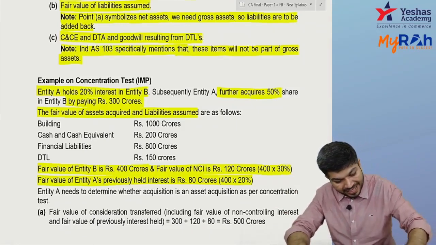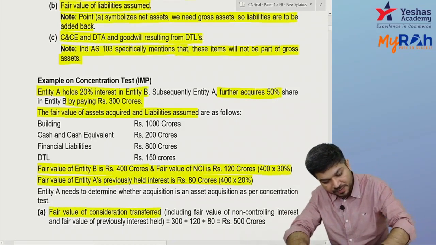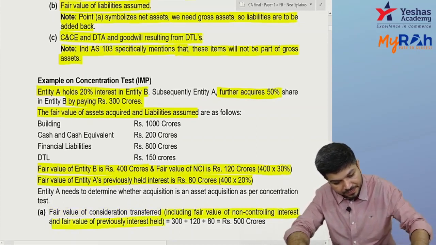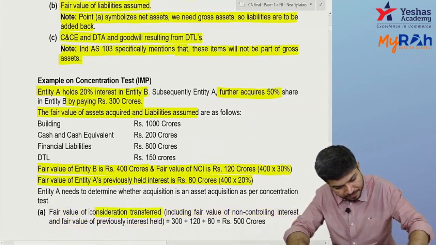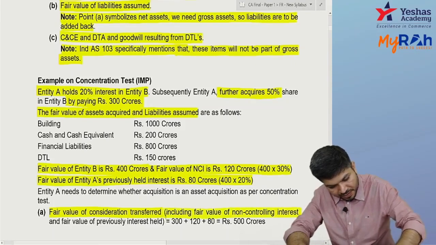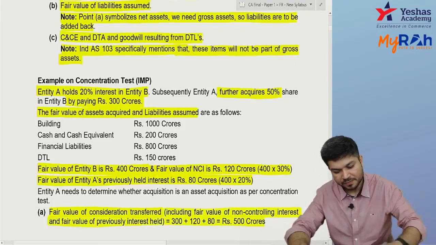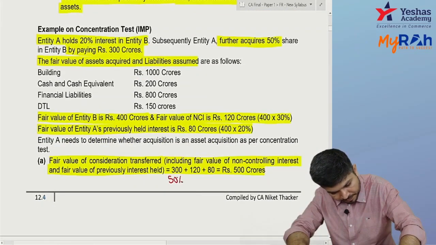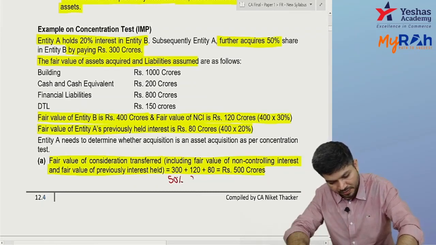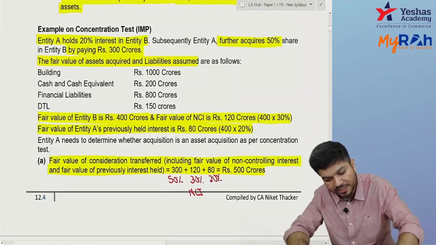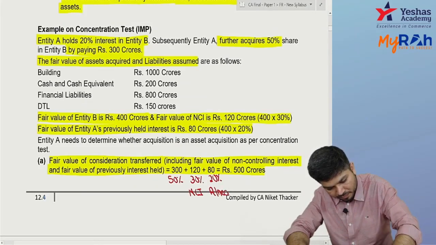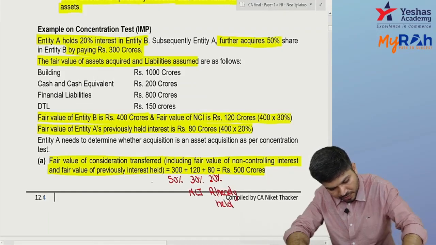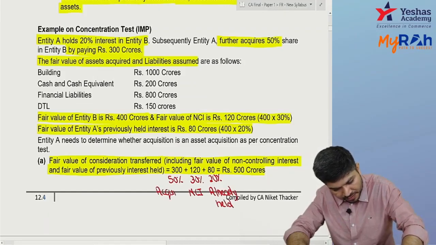So fair value of consideration transferred, including fair value of NCI and the fair value of previous equity interest. You transferred currently 300, this is for 50% acquired now.